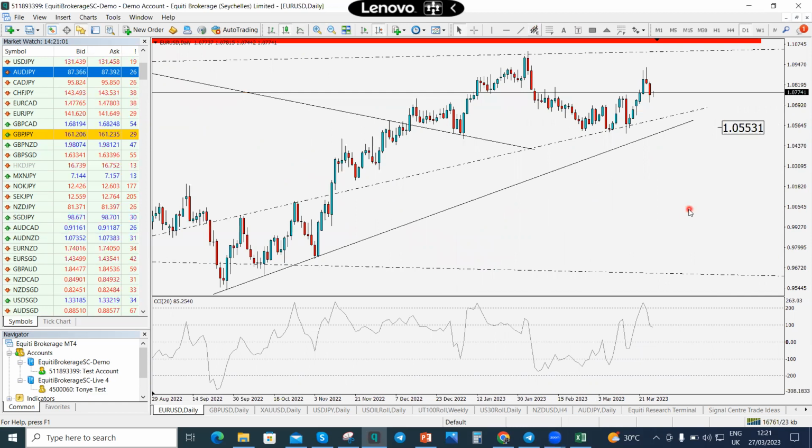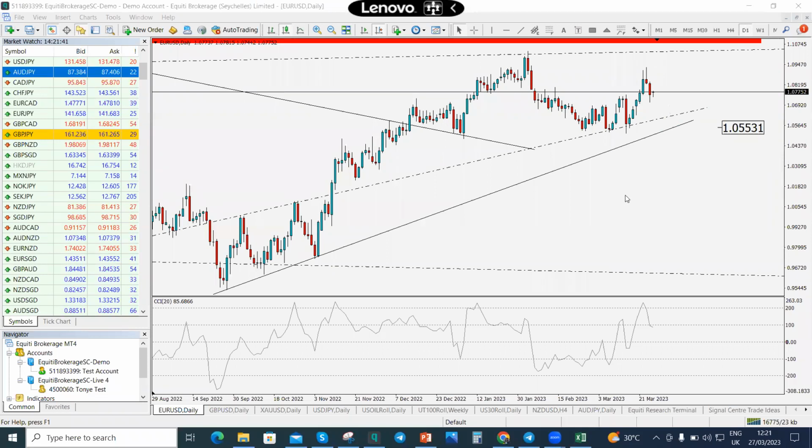So my bias is this: I see Euro USD falling down to this level. If it breaks this trend line drawn here, then it's definitely coming into this trend line, which is somewhere around 1.05531. And from this level, we will see the highs of 1.1155 that we've been looking at. So the strengthening dollar will cause this short to happen, falling down to 1.05531. And from there, we would see a continuous bullish movement play out on Euro USD.